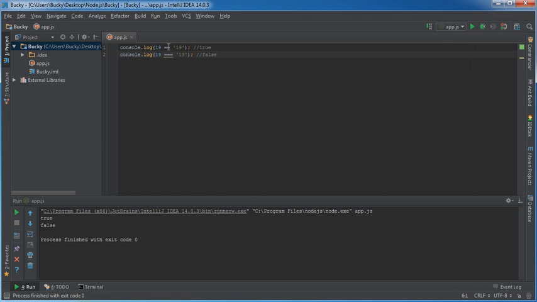So the difference between two equal signs and three equal signs is this. Two equal signs you use whenever you only want to compare values. Three equal signs you use whenever you want to compare values and types. So since 19 is equal to 19, but they're different types, this is a string and this is an integer, it's going to log out false. So popular interview question, do not forget that one.